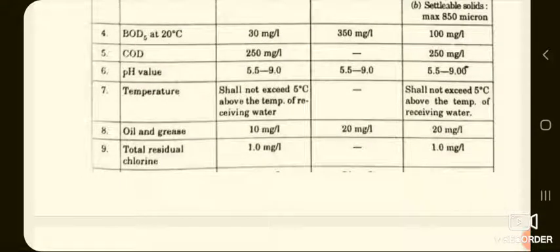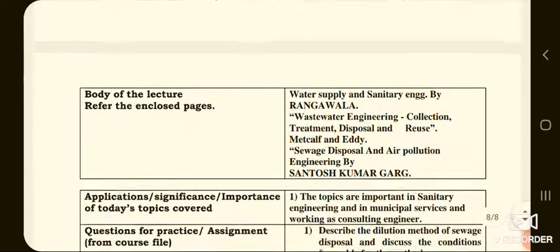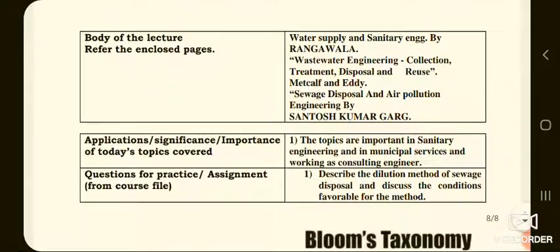So just you can refer the Santosh Kumar Garg book for few more other characteristics. So I have given you the reference books here. You can refer Water Supply and Sanitary Engineering by Rangwala, and also you can refer a book which is known as Bible for Environmental Engineers or Wastewater Engineers, that is Wastewater Engineering, Collection, Treatment, Disposal and Reuse by Metcalf and Eddy. And also you can refer Sewage Disposal and Air Pollution Engineering by Santosh Kumar Garg.